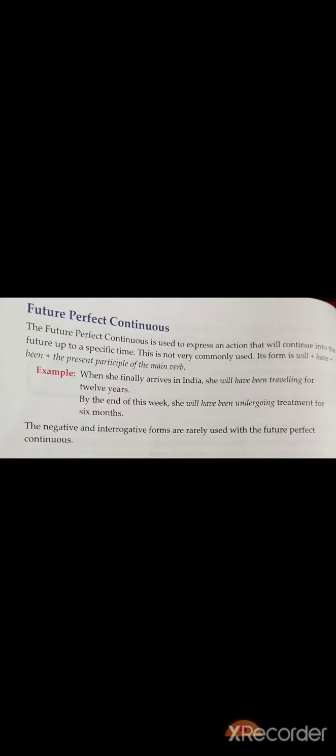This is not very commonly used. Its form is will plus have plus been plus the present participle of the main verb. So these are all the 6 tenses given in the perfect tenses. Revise them nicely along with the examples.